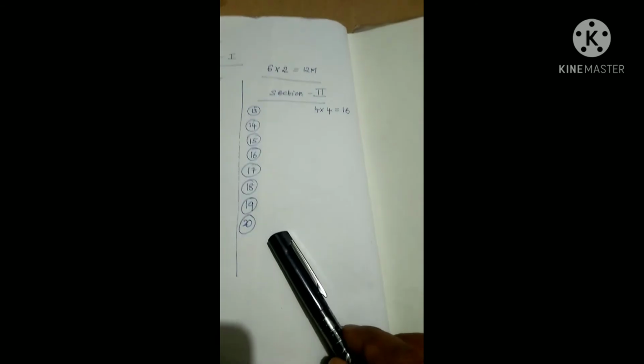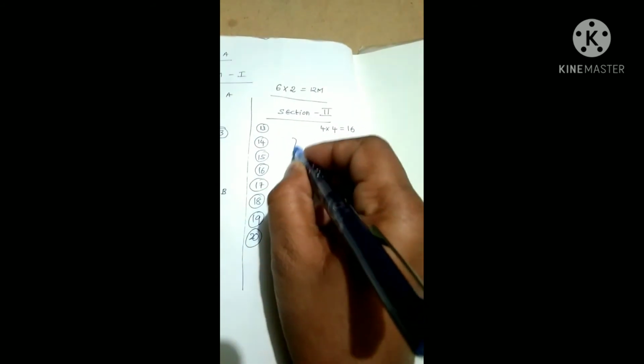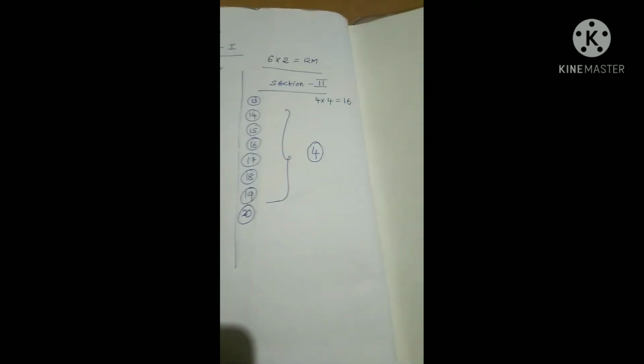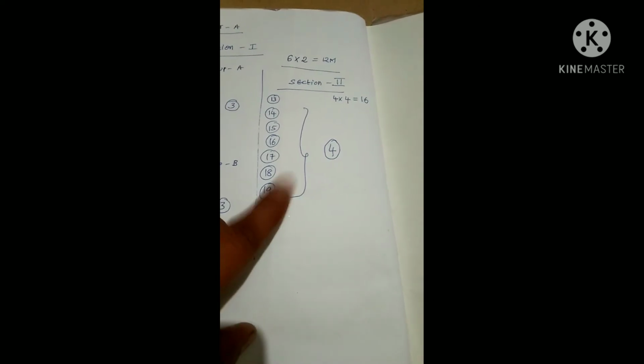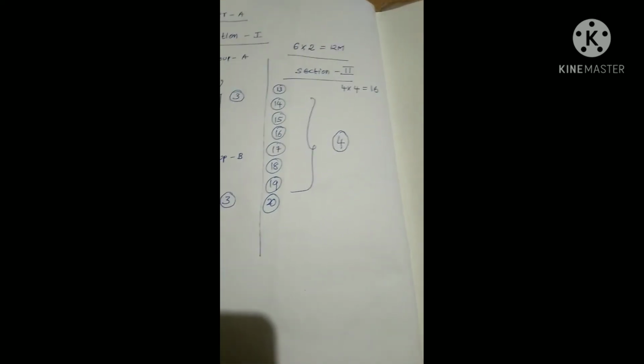Here there is no Group A, Group B. Among these 8 you need to write any 4 questions. That is your choice. I mean here they are giving 4 optionals. Got it? This is about Section 2.